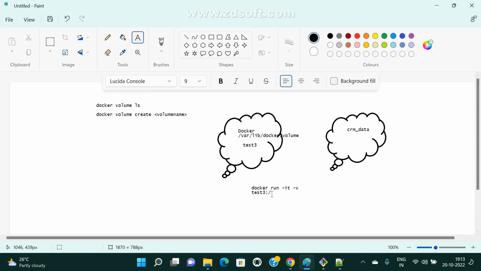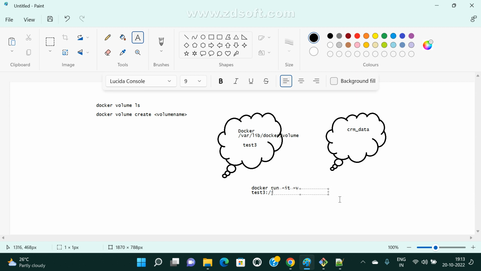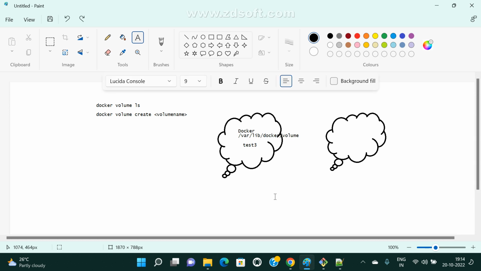So here I can pass the name. So -v test data, underscore data, whatever name, and this is the image name. This is the syntax, image name, whatever name we can pass, that is up to you only.